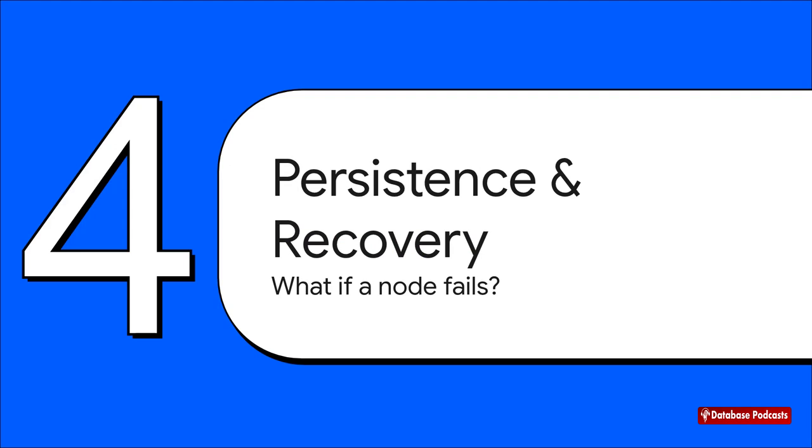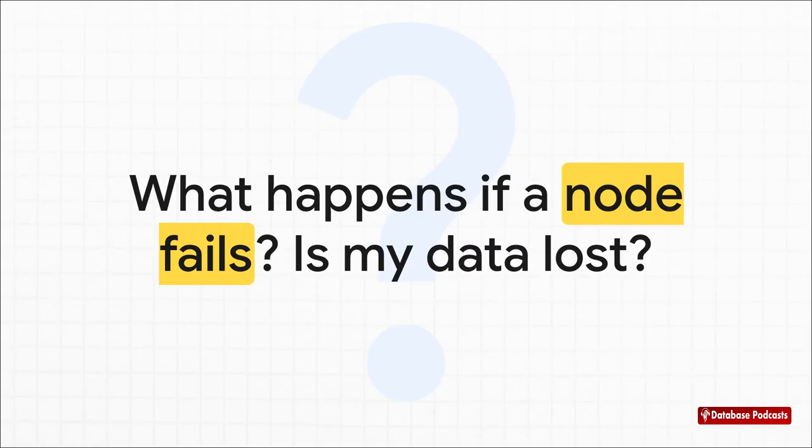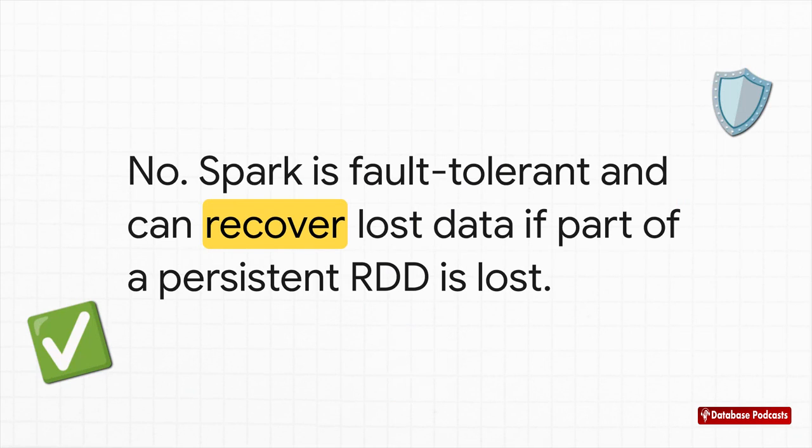So we've talked about performance, but what about reliability? I mean, this is a distributed system, right? Nodes fail. It happens. What happens to our carefully persisted data when it does? And this is a super critical question for any real-world application. If you've spent all this time and energy computing and caching a massive RDD, the absolute last thing you want is for it to just disappear because one machine in your cluster decided to take a nap. And the answer, thankfully, is a resounding no. Persisted data in Spark is fault-tolerant. This is honestly one of the most powerful features of the whole architecture.